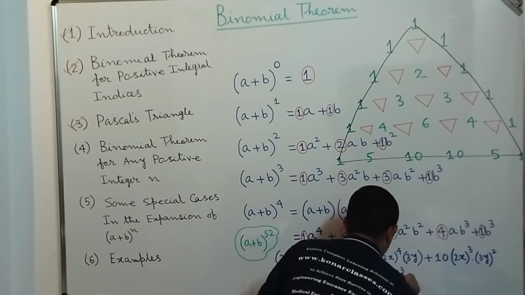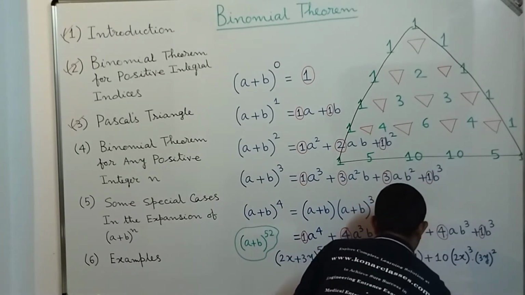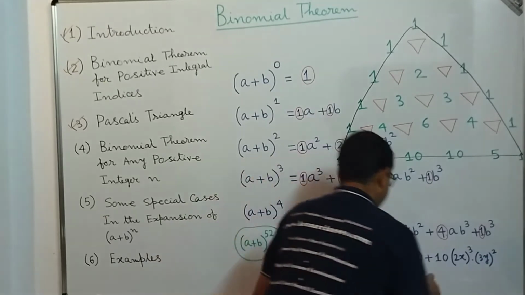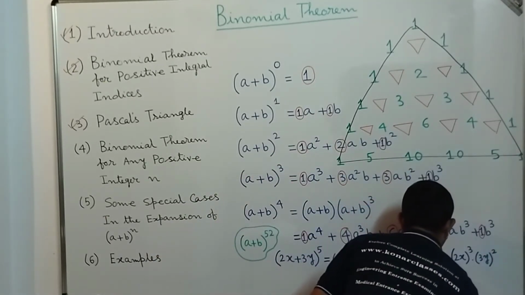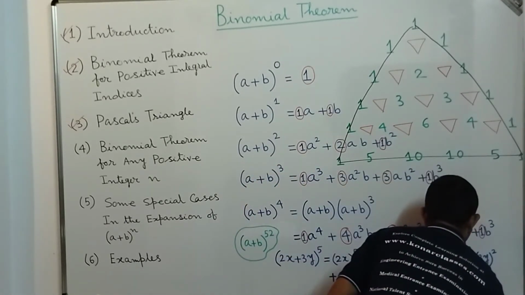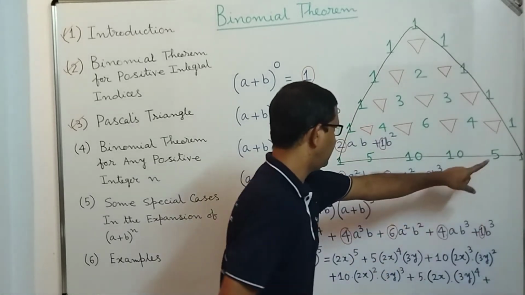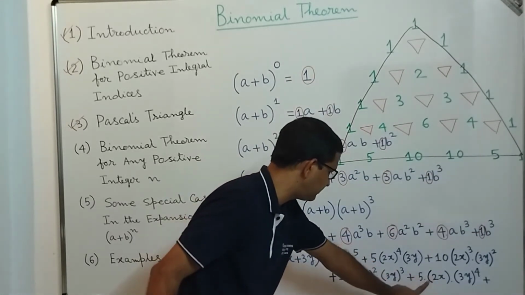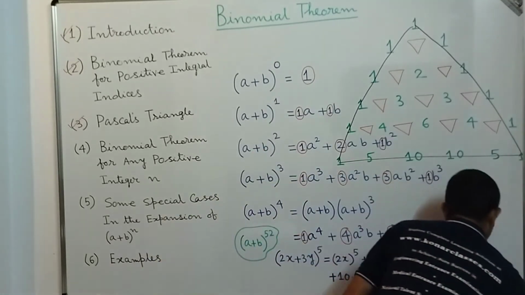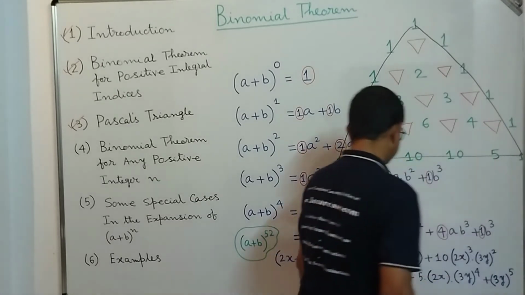Plus 5 into 2x, the power will be reduced by 1, so it becomes 2x, so 5 into 2x into 3y power 4, plus 1 into 2x power 0, that means only 3y power 5.